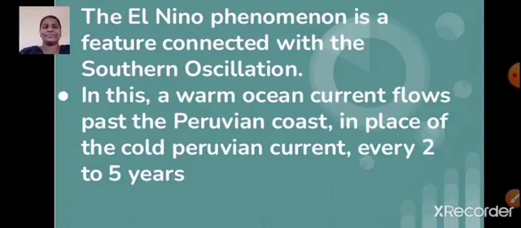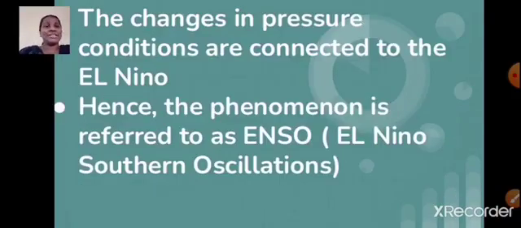Okay, students. The changes in pressure conditions are connected to the El Nino. Hence, the phenomenon is referred to as ENSO. What is the full form of ENSO? Yes, El Nino Southern Oscillations. And why is it referred to as ENSO? Yes, because the changes in pressure conditions are connected to the El Nino. Hence it is referred to as ENSO. Hope it is clear, students.